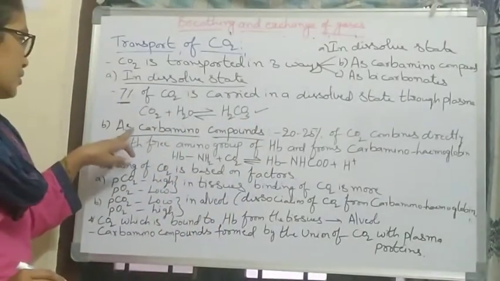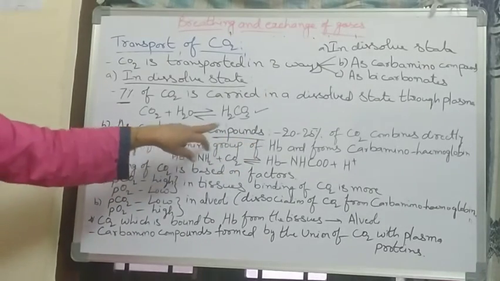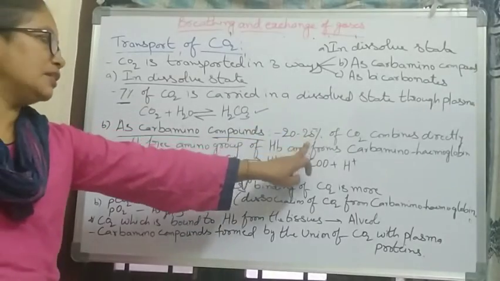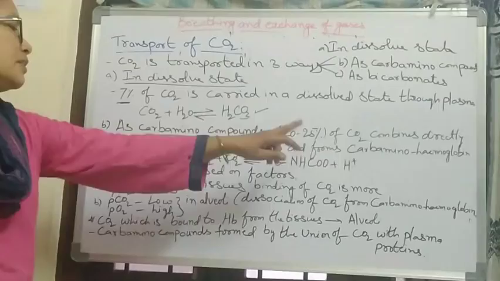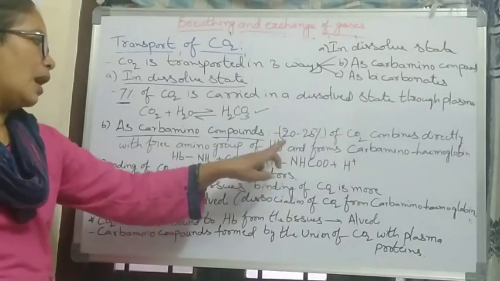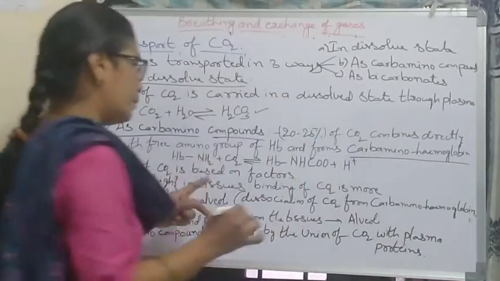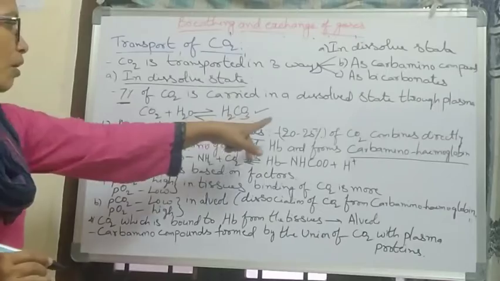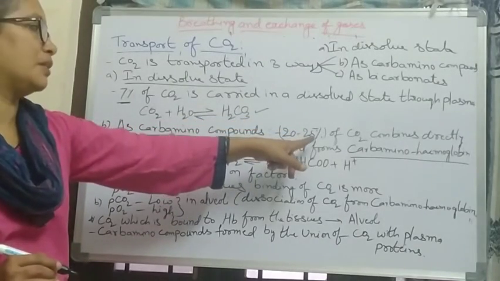Next, as carbamino compounds. By carbamino compounds, nearly 20 to 25% of carbon dioxide combines directly with the free amino group of hemoglobin and forms carbamino hemoglobin. How much carbon dioxide is transported this way? 20 to 25%.